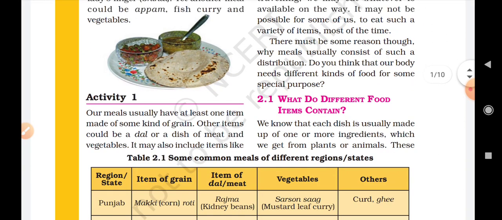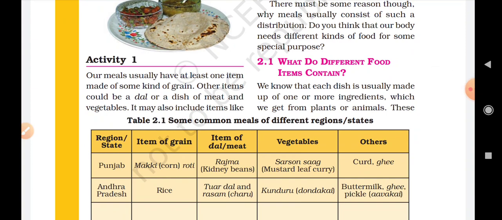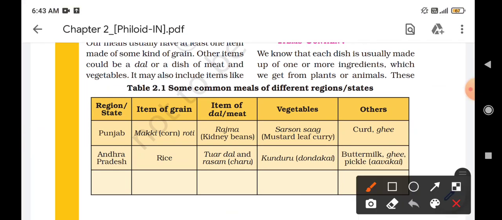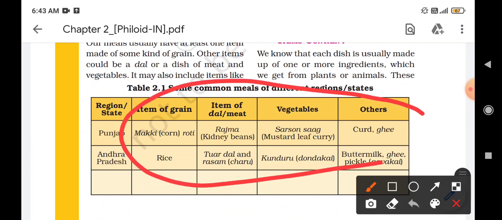Here is an important point for all of you. Why are there so many items in the daily meals that the people of different regions have? Why are so many things given to eat in a single meal? Can't we eat just roti and rajma in a meal? Can't we eat just rice and tuar dal in a meal?